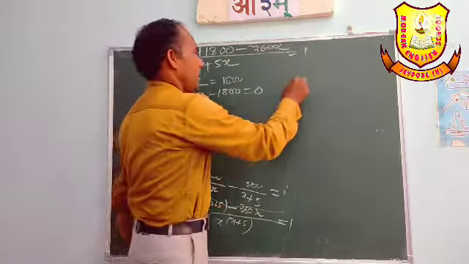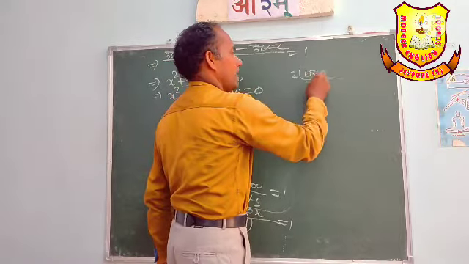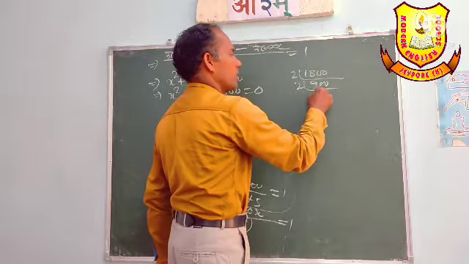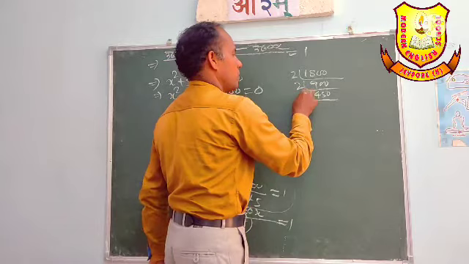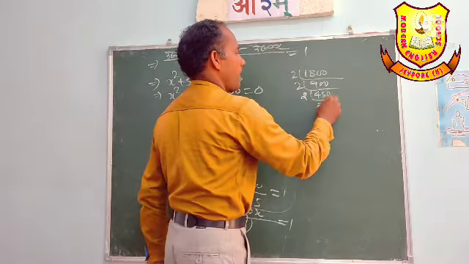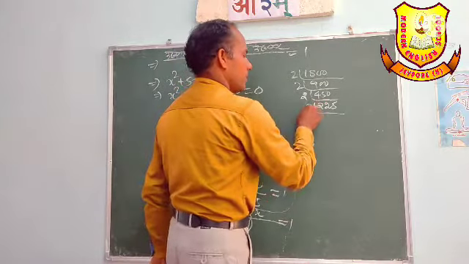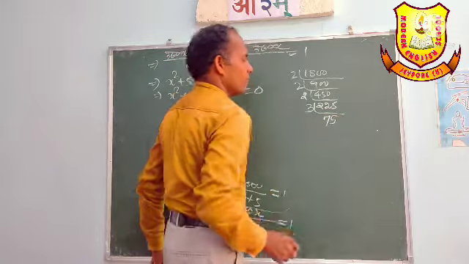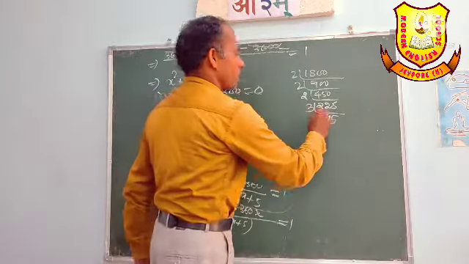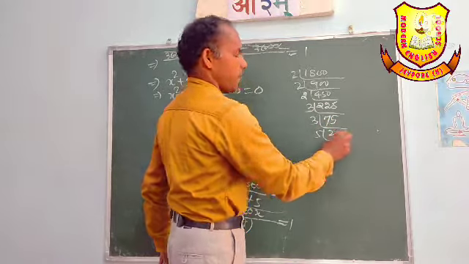Now 1800 we have to factorize. 2 into 900, 2 into 450, 2 into 225, 3, 5.